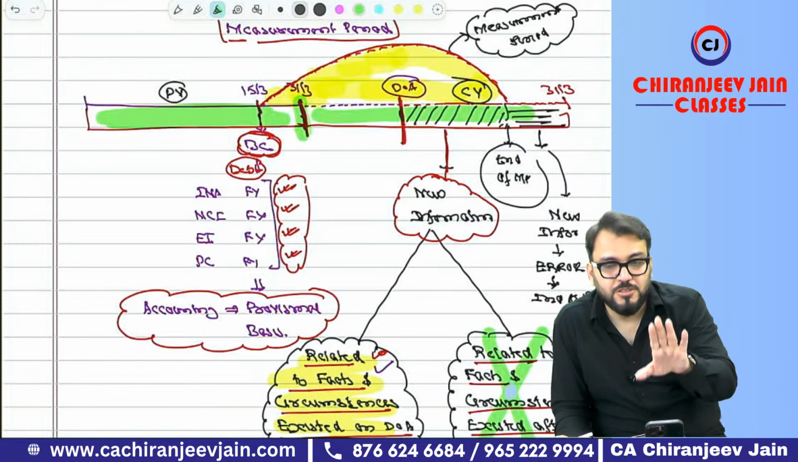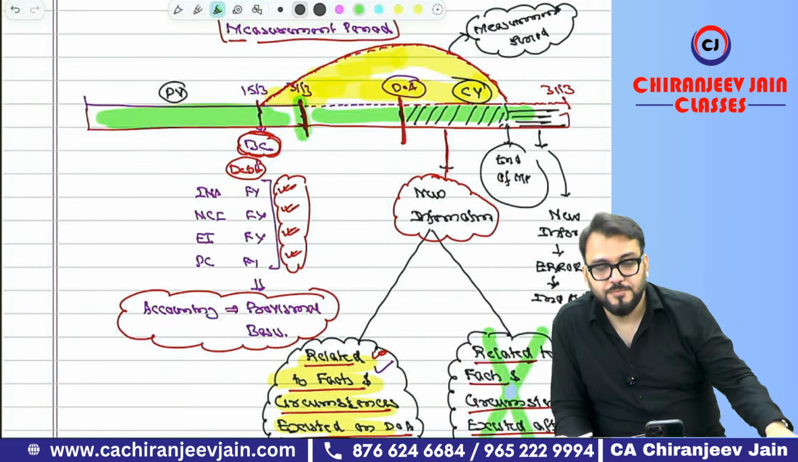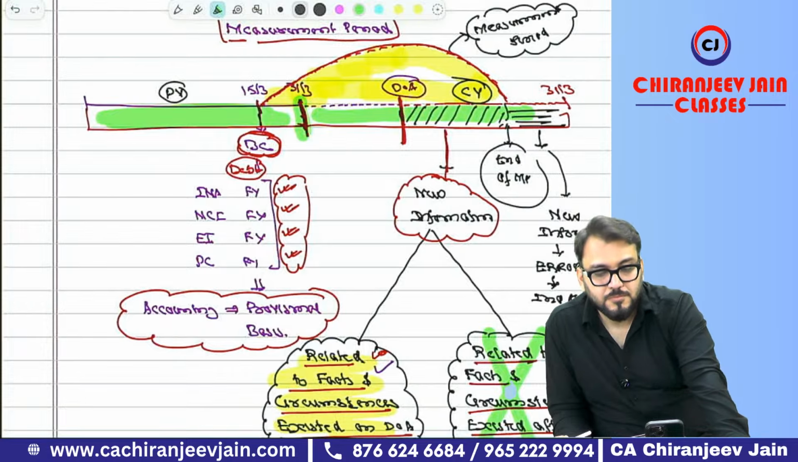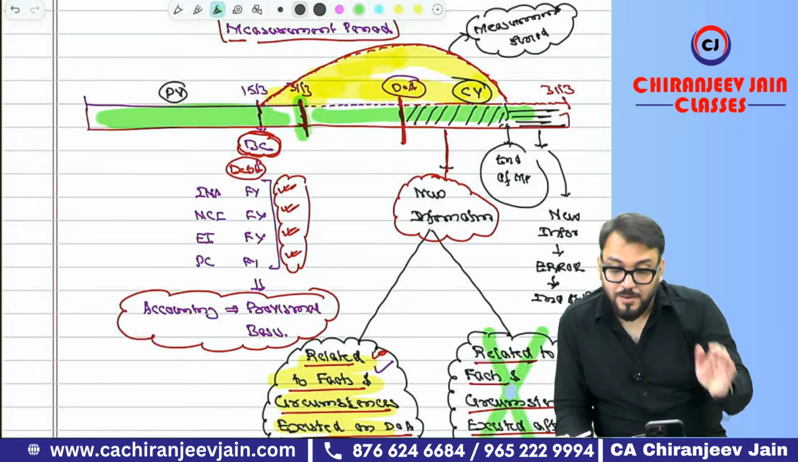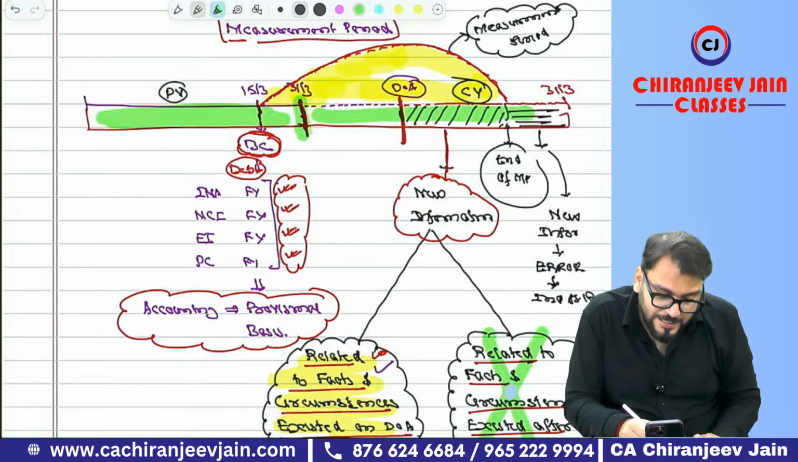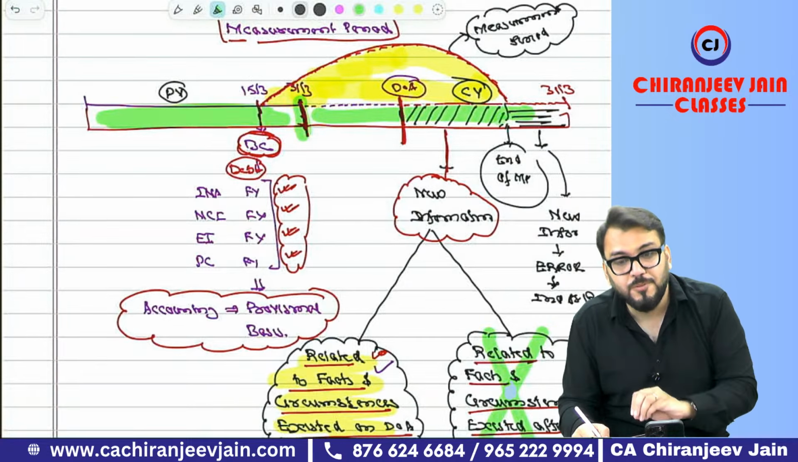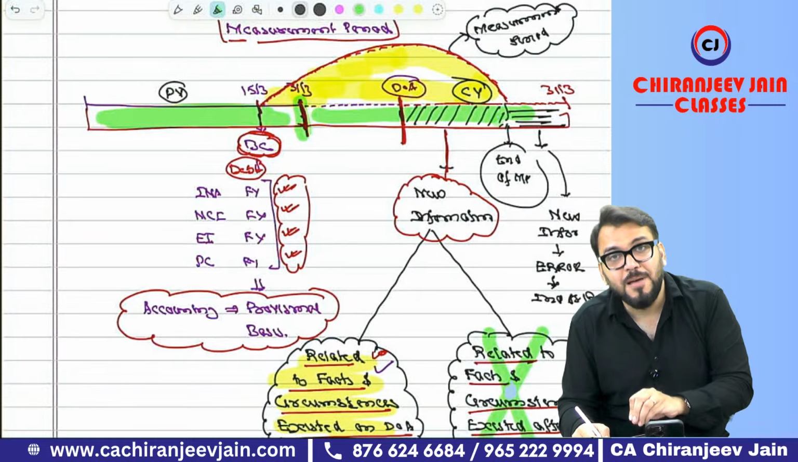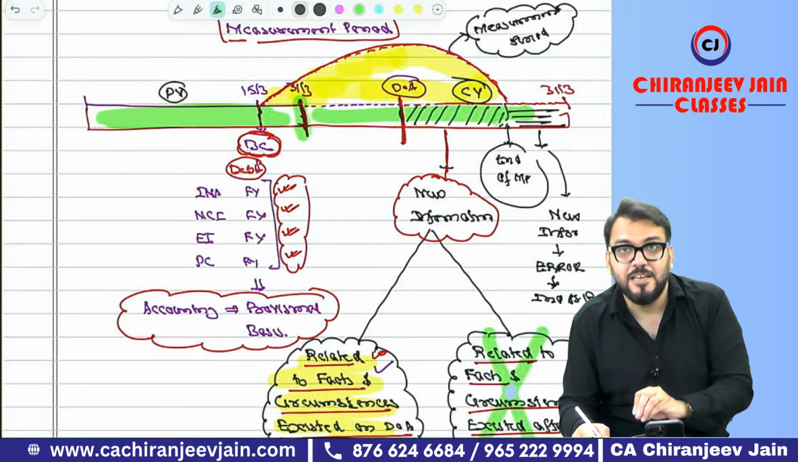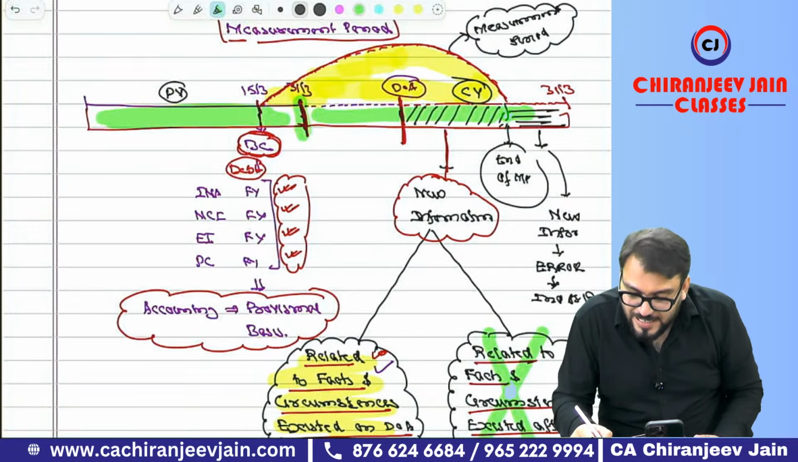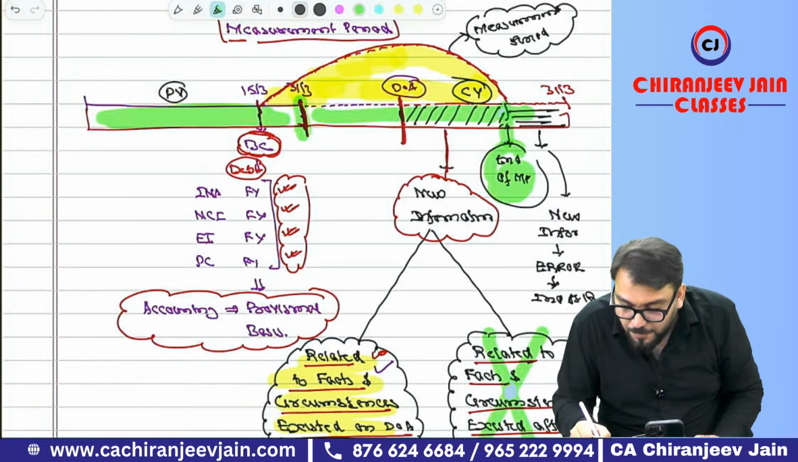Have you understood this much? Say yes or no. Now, just try to understand what Ind AS 103 says. The measurement period will complete once the new information is obtained or 1 year has expired from the date of acquisition, whichever is earlier. Whichever is earlier. Means, can you say this will be the maximum measurement period? So this will be the end of measurement period.